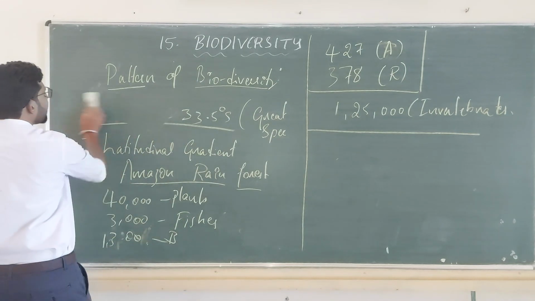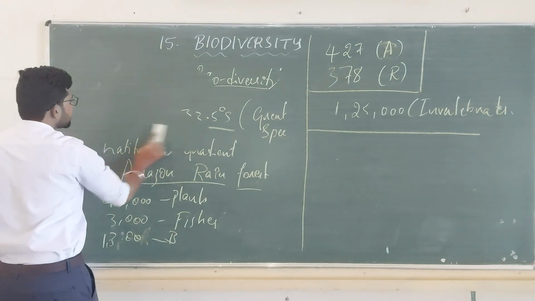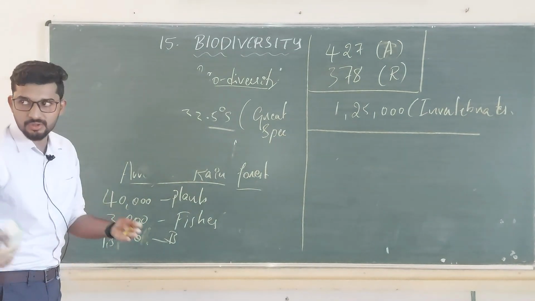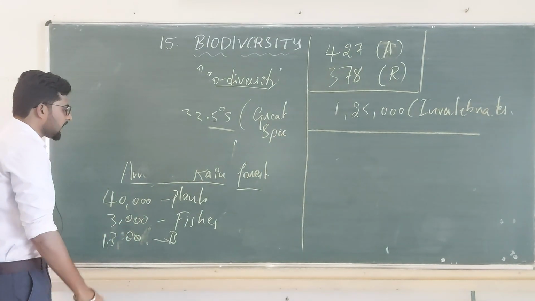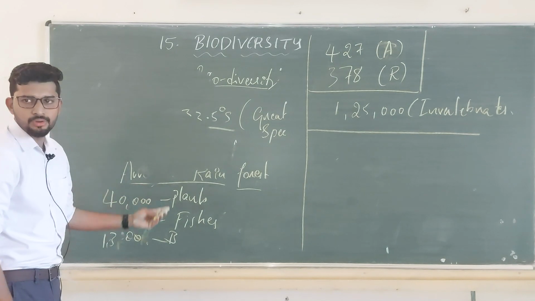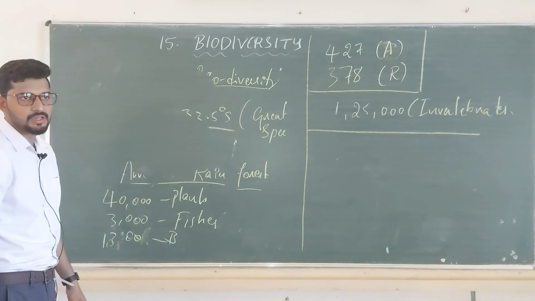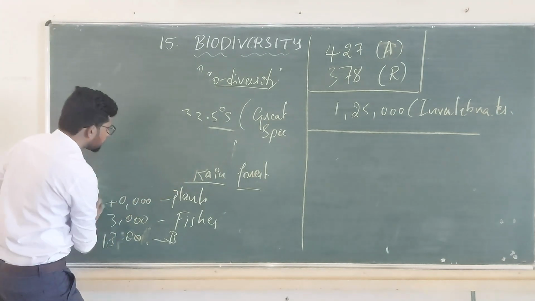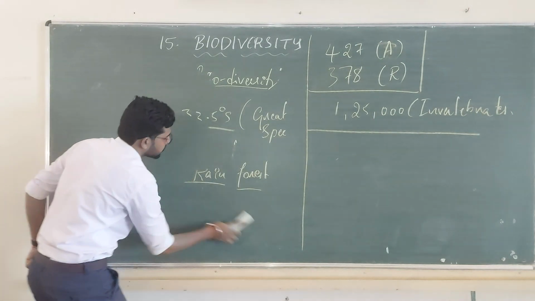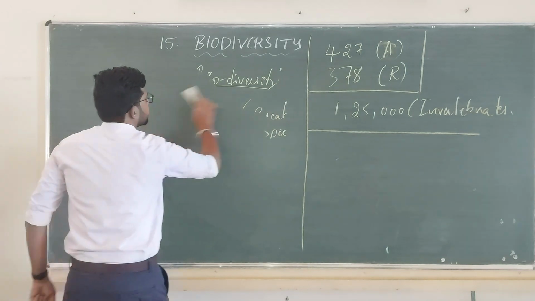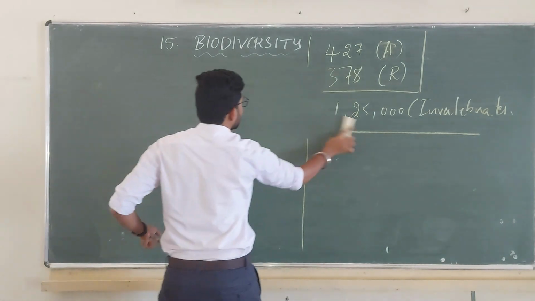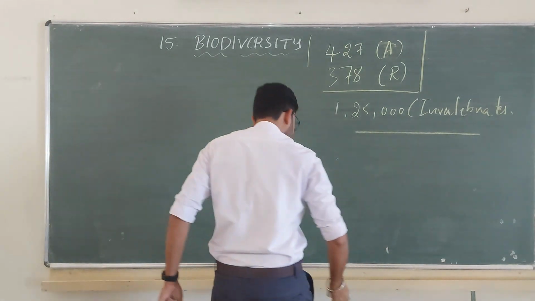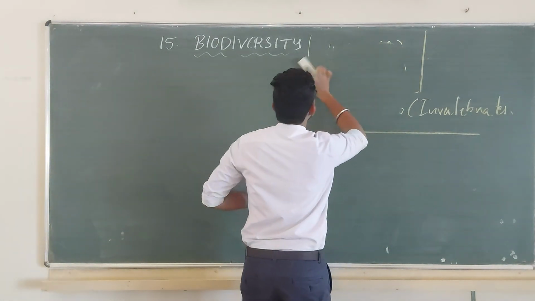You may have the question, right? Why does this tropical region which holds your Amazon rainforest have this huge amount of species richness? How is it that only in that particular area you can find this much diversity? Dear students, as I told you, the tropical area is a very comfortable zone.